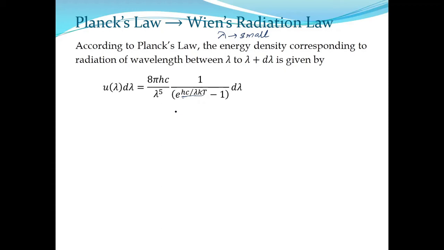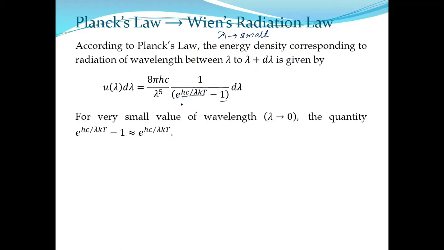It is so large that we can neglect 1 with respect to this large quantity. Whether you subtract 1 from a very, very large quantity, the value almost remains the same. Suppose you are subtracting 1 from 10 lakh. Does it matter? So we can easily neglect this one.